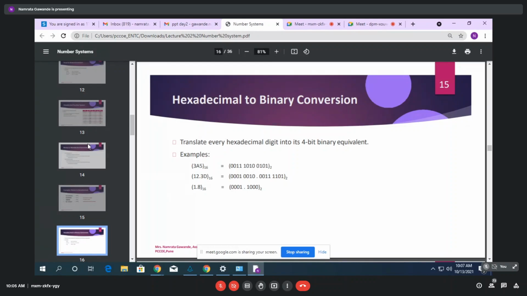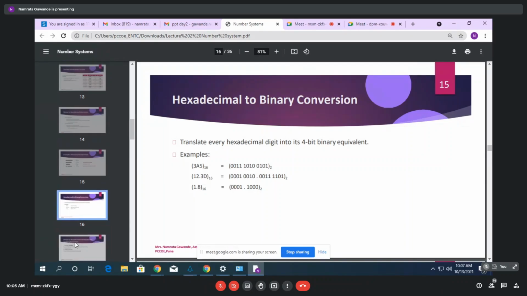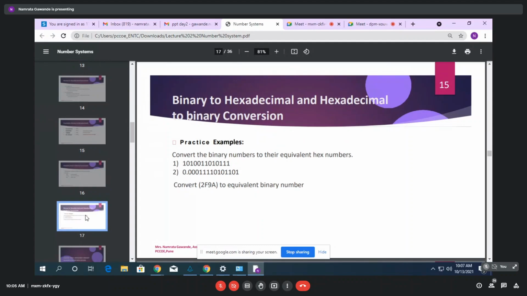So in the number system, you should know these conversions, right? What we have seen initially: binary to decimal, decimal to binary, then the octal number system and the hexadecimal system. You should know all these number systems and all these conversions. These are a few examples. I will send you these particular examples, and later you can practice them. It's just practice examples.